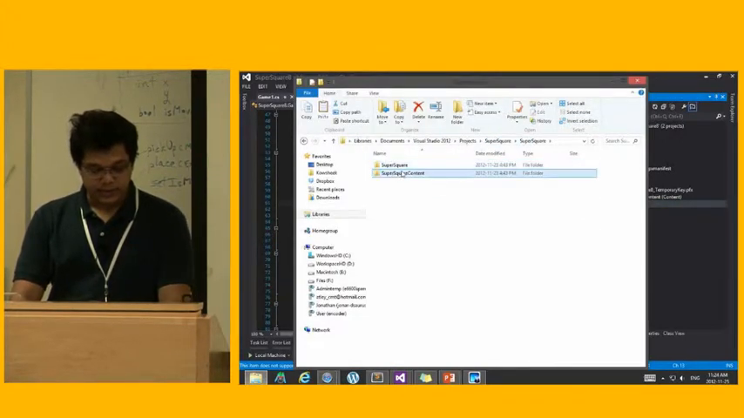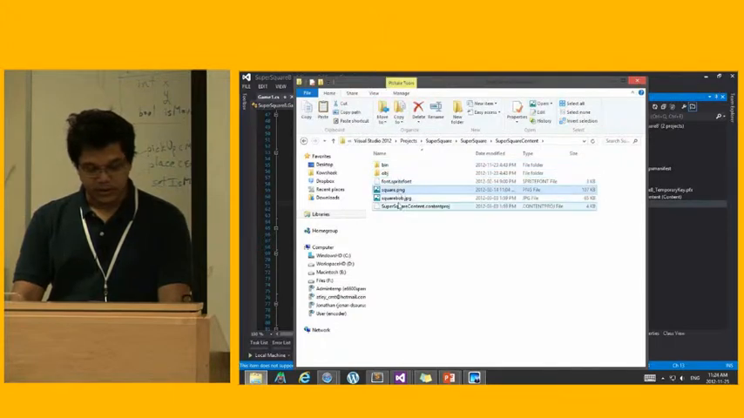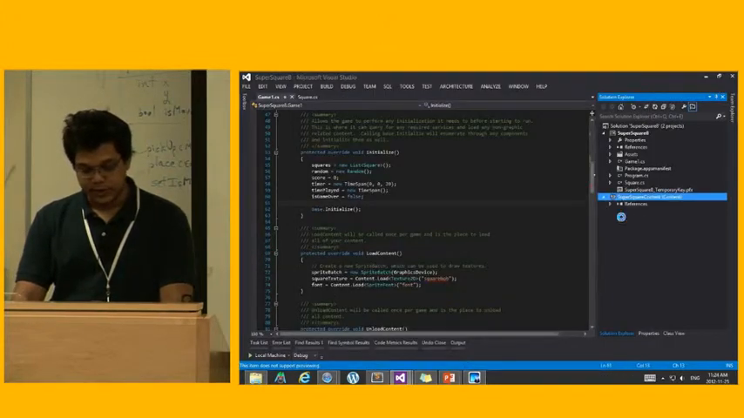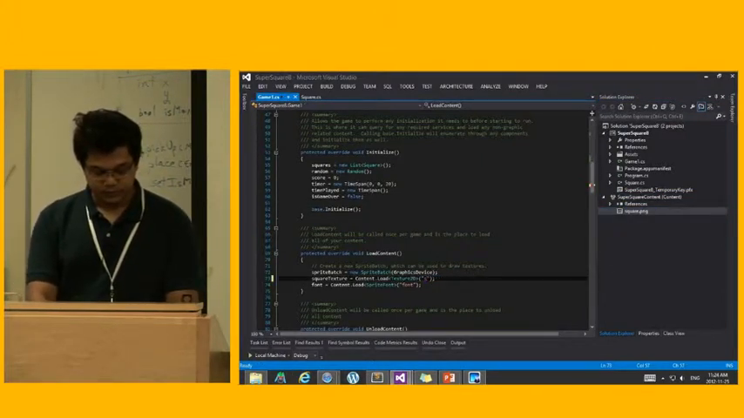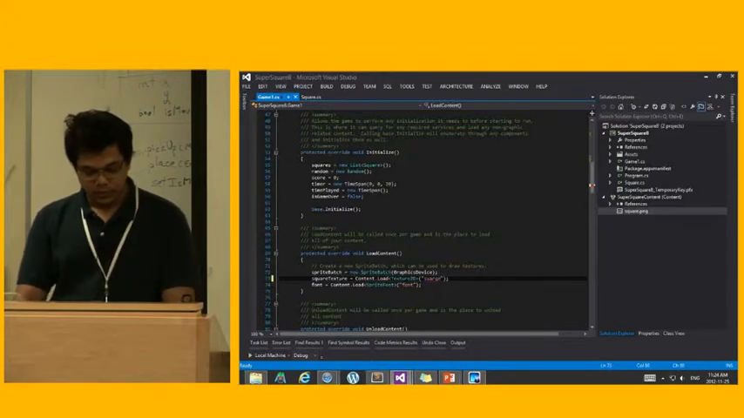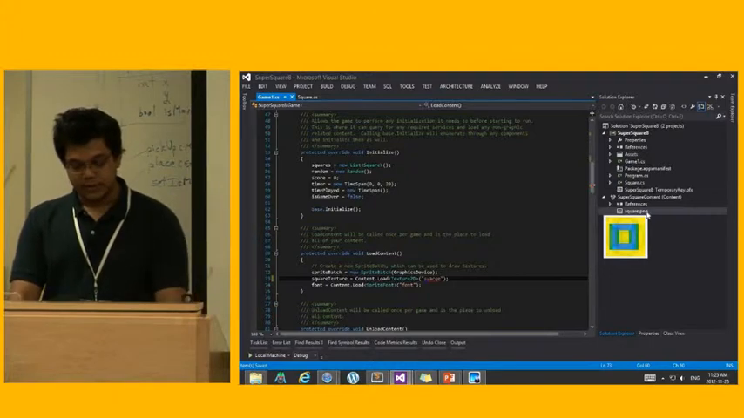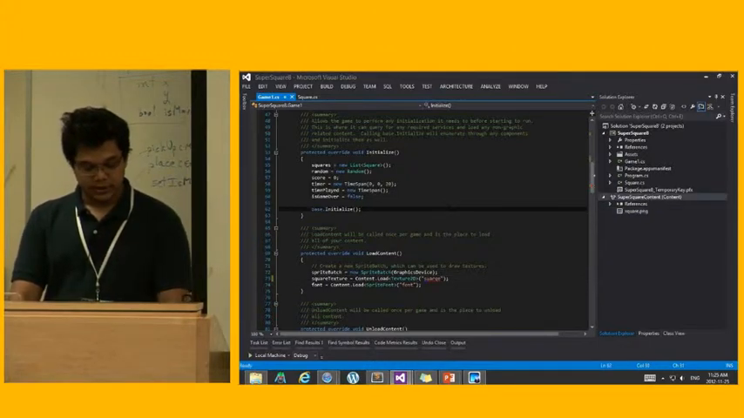So my XNA project content are here. I'll just copy the Square content and put it here. Now I'm going to call this Square. So all it looks like is a square. This is fine. And build it again, run it. I'm hoping that now the content will be loaded.